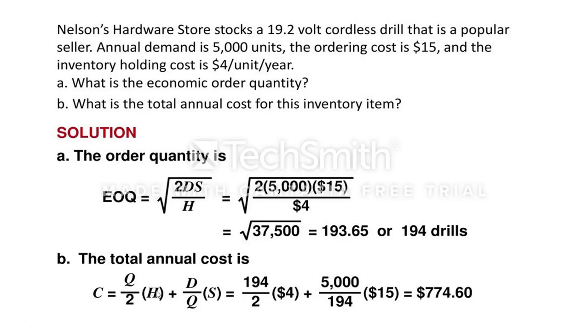Substituting Q as 194, H as $4 inventory holding cost, D again 5000, and S, the ordering cost, $15, and simplifying, the total inventory cost comes to around $774.6. So this is another simple problem.